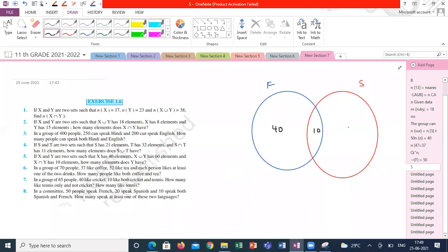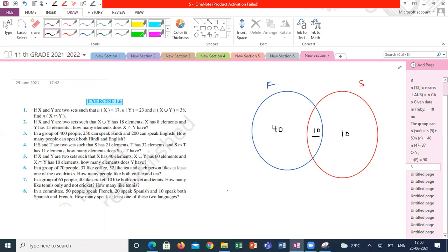Yes, sir. And what makes the red circle 20? How much number do I have to include in the red circle other than common? 10. Now it says 10 can speak both Spanish and French. 50 can speak French. 20 can speak Spanish.